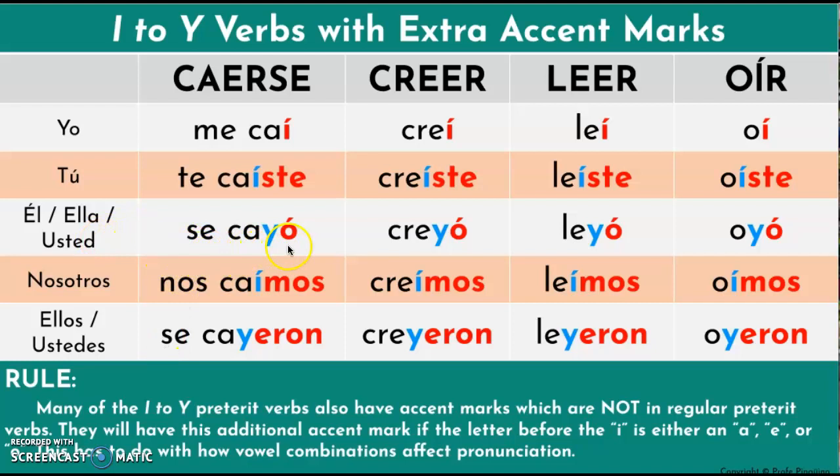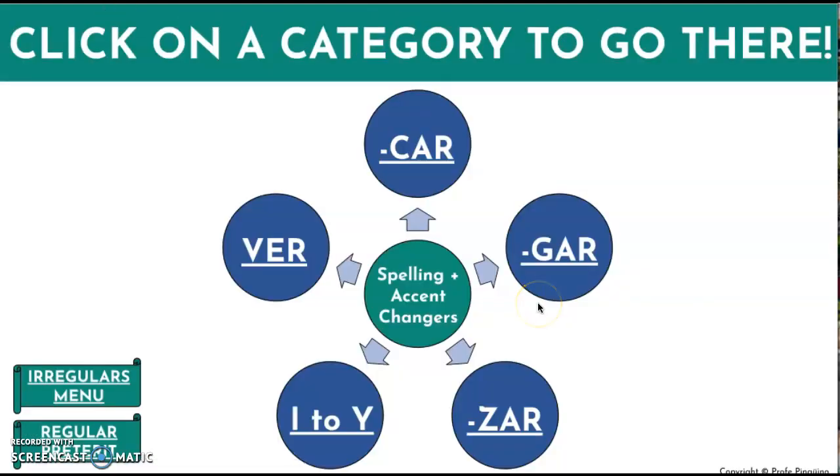The verb se cayó, which means he fell, right? In the preterite tense form with an accent mark, it would say he fell. If you were to say it without the accent mark, se calló, you're saying the person shut up, like he stopped talking. So this is why it is very important to use an accent mark, because it can change the sentence significantly.